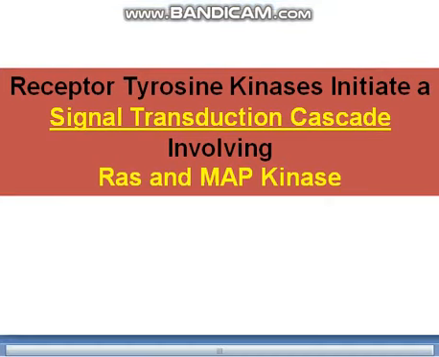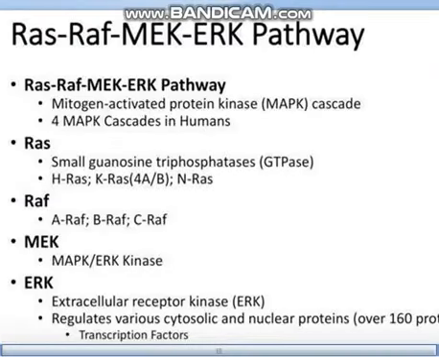Okay, so we will see what will happen to the pathway. Here you see the RAS, RAF, MEK, ERK pathway, and there are so many names, right? Here you can see the mitogen activated protein kinase cascade, and there are 4 MAP kinase cascades in humans. We have the RAS molecule.